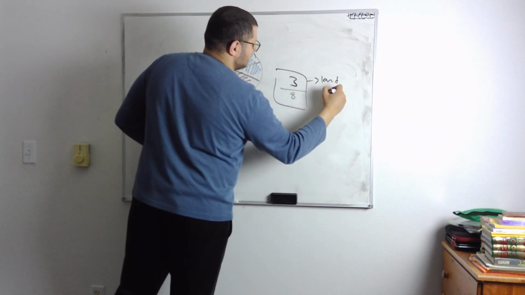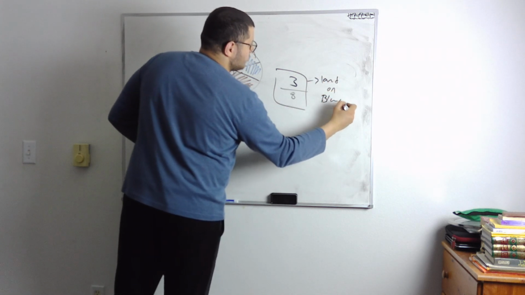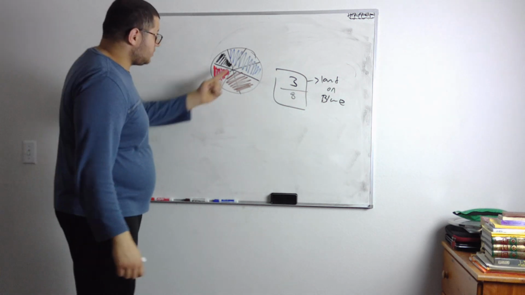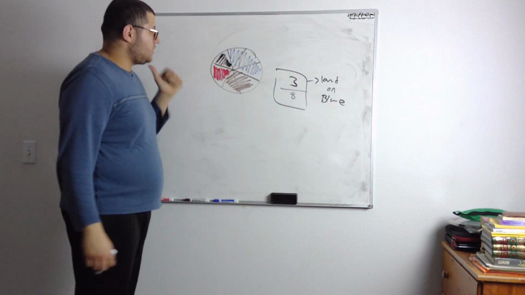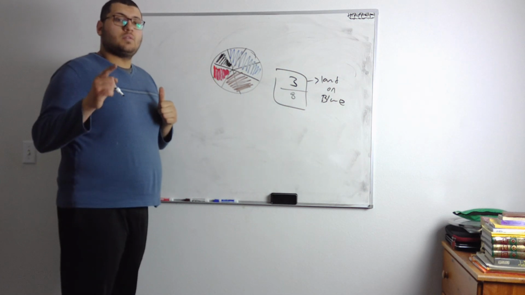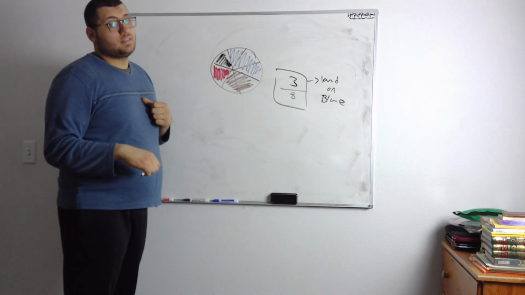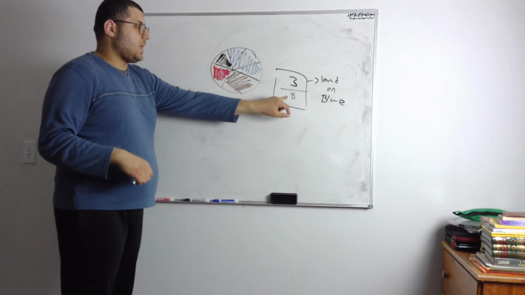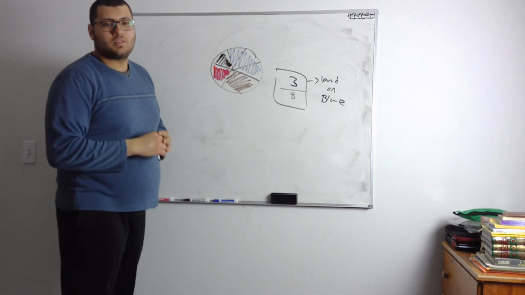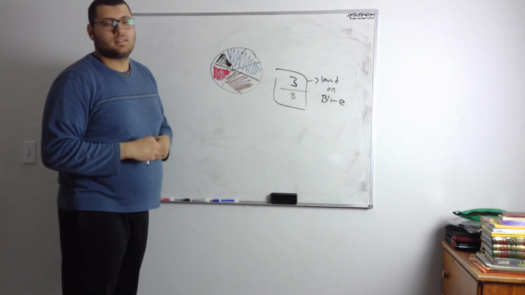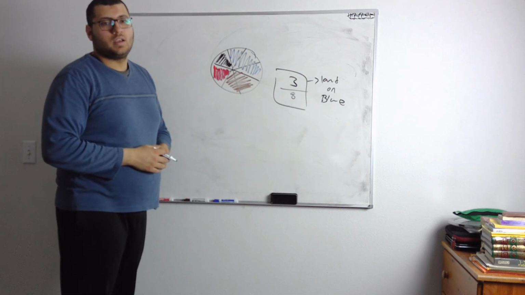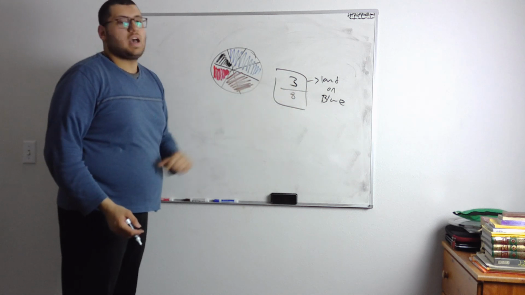So landing on blue is possible or impossible? Landing blue is possible because there's blue in there. Now, landing on blue is likely or unlikely? Oh, it's likely because there's 3 of them and there's 8 of them. So yeah, it's a good amount of blue slices. So it's likely and it's possible and it's 3 out of 8.